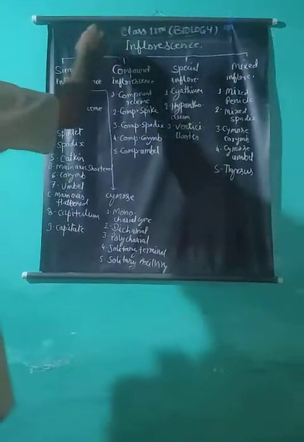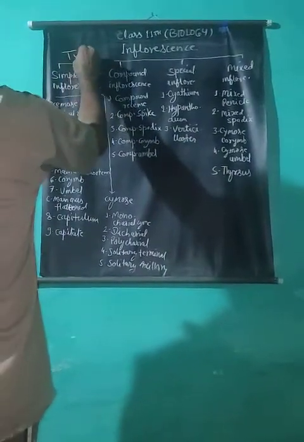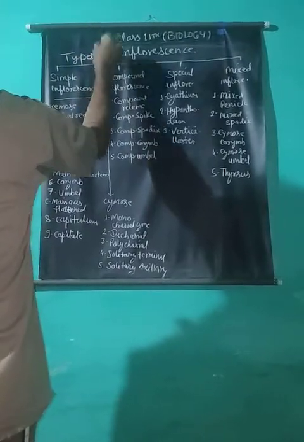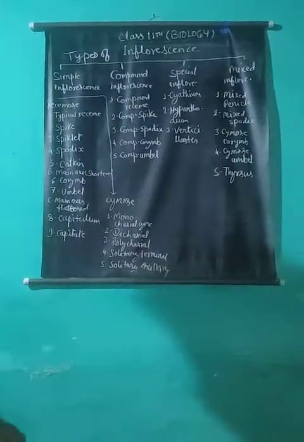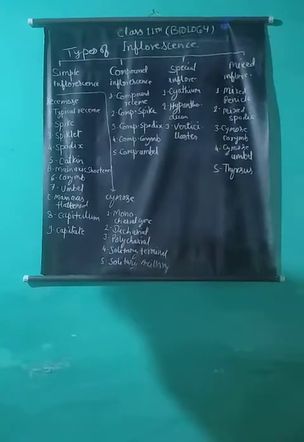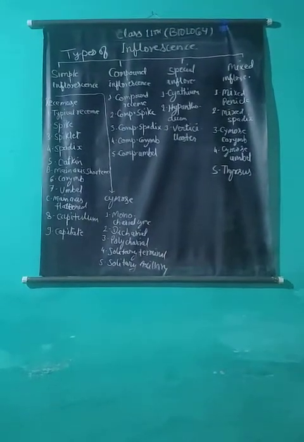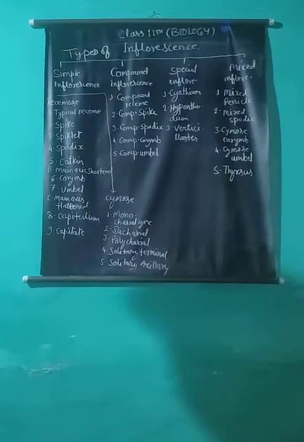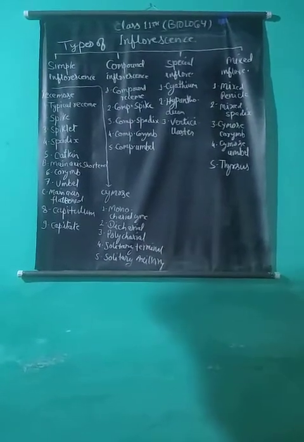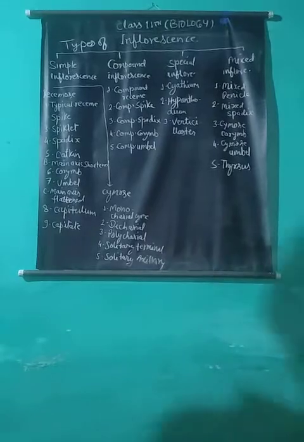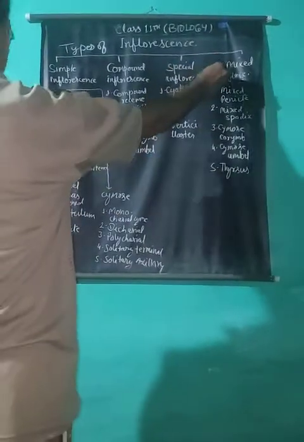Types of inflorescence. Inflorescence may be classified into four groups: simple inflorescence, compound inflorescence, special inflorescence, and mixed inflorescence.